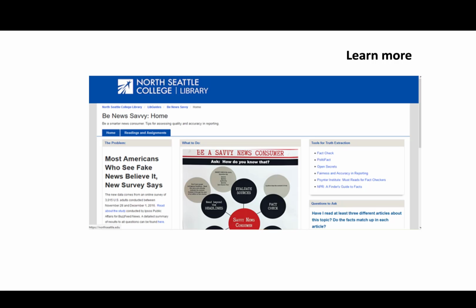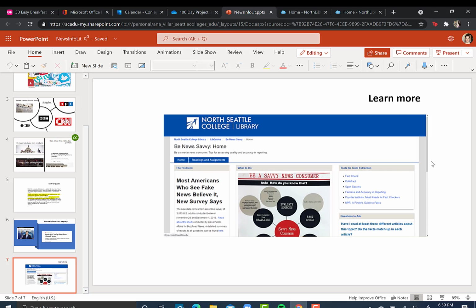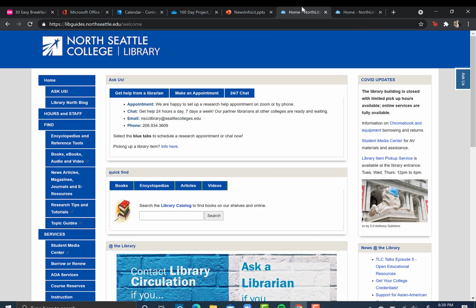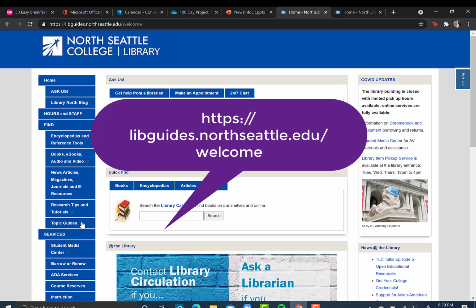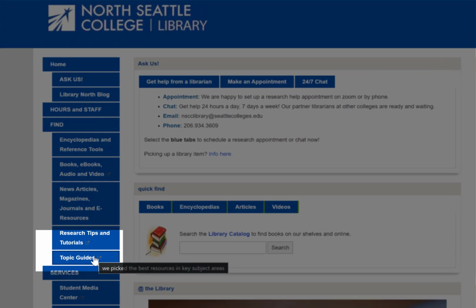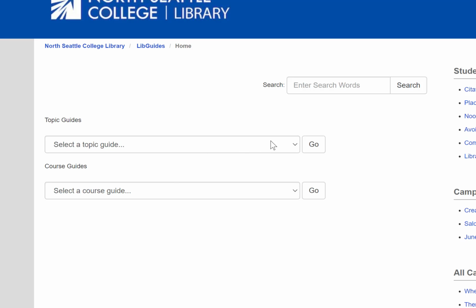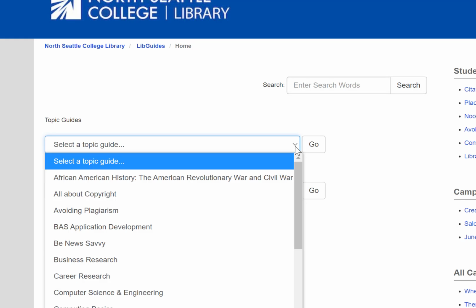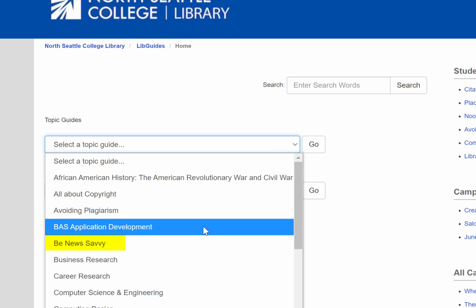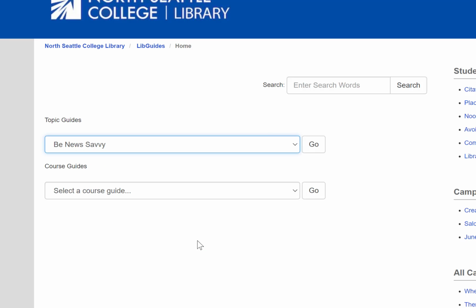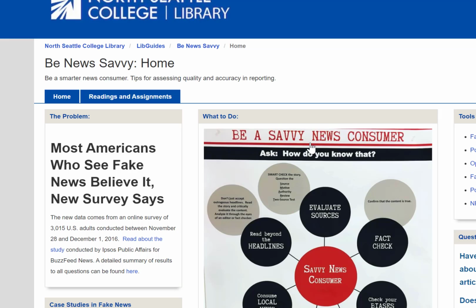If you want more resources and tips on better ways to be a news consumer, check out the library's Be News Savvy Research Guide. Starting at our homepage, clicking on Topic Guides, using the drop-down, alphabetically choosing Be News Savvy, and then clicking Go.